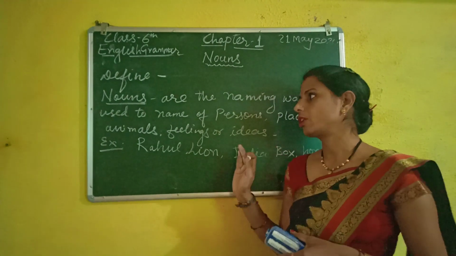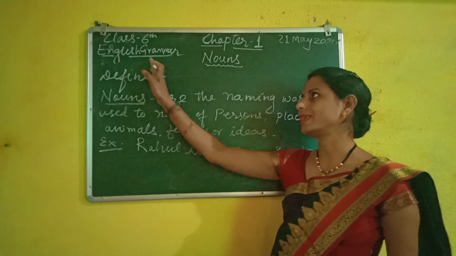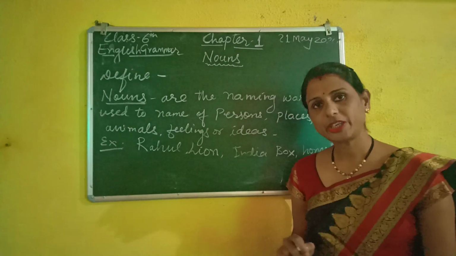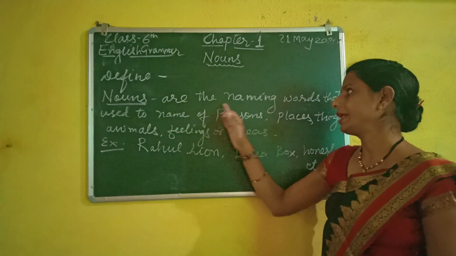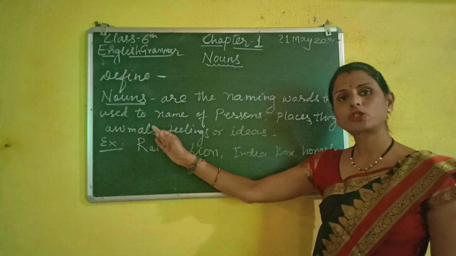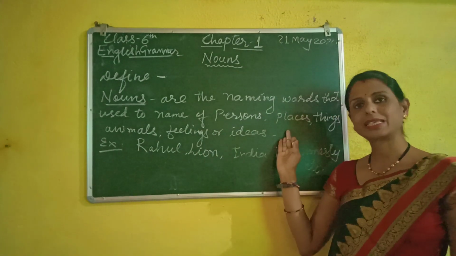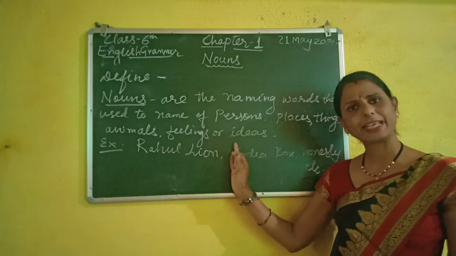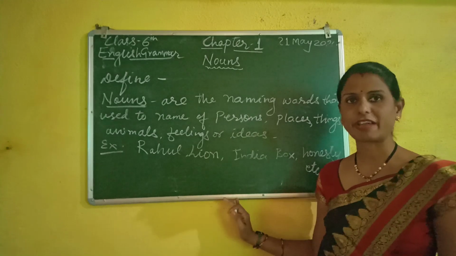But according to your book, now in class 6th, what is the definition? Nouns are the naming words that are used to name persons, places, things, animals, feelings or ideas. Okay, this is your definition.